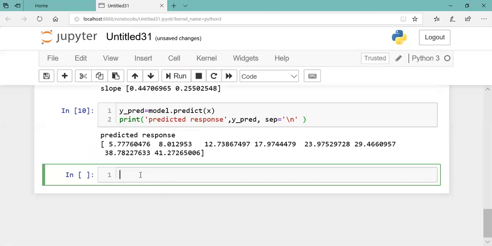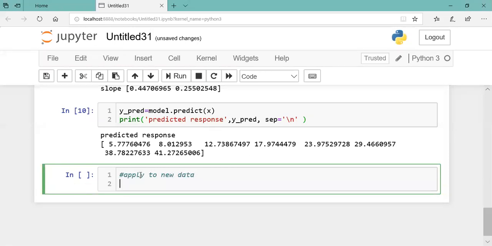Now you will test it, applying that model to a new data set. Same thing we'll do. Say x new, again using the arange function. I want to convert it to a column vector, so I will reshape it.